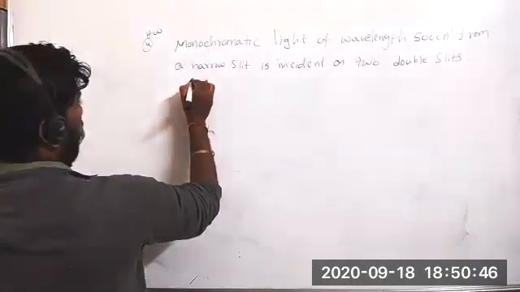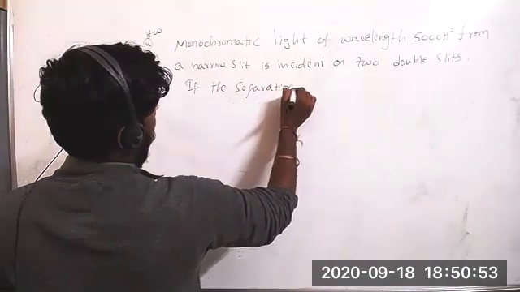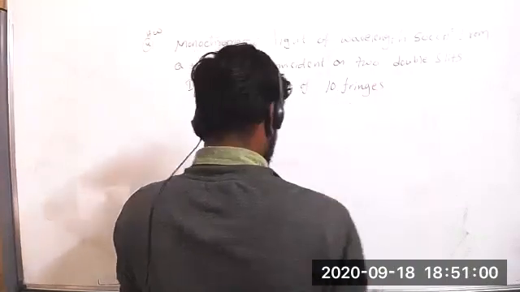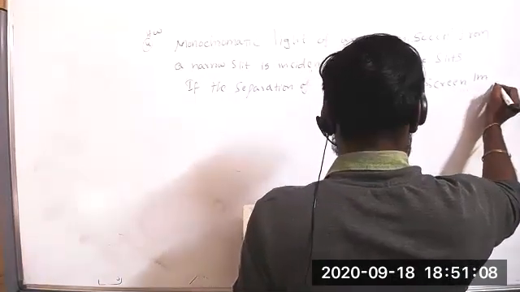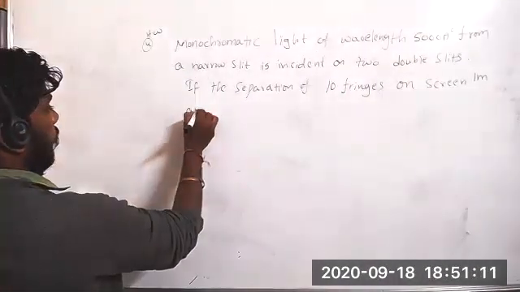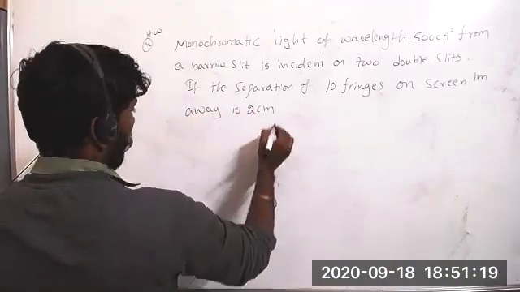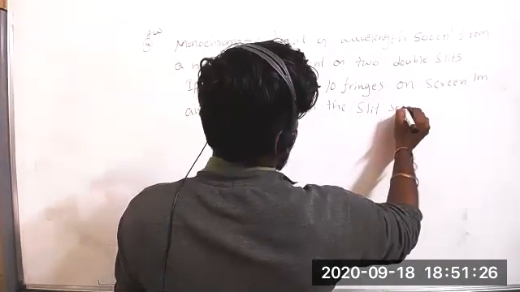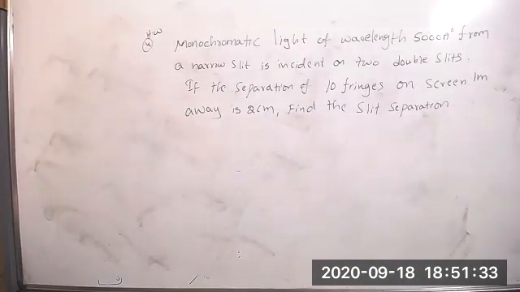If the separation of 10 fringes on a screen 1 meter away is 2 centimeters, find the slit separation. Find the slit separation.